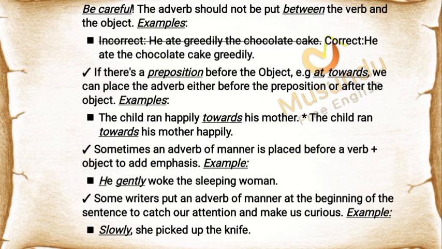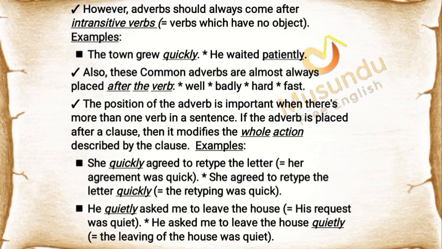Sometimes an adverb of manner is placed before a verb plus object to add emphasis. Example: he gently woke the sleeping woman. Some writers put an adverb of manner at the beginning of the sentence to catch our attention and make us curious. Example: slowly, she picked up the knife. However, adverbs should always come after intransitive verbs, verbs which have no object. Examples: the town grew quickly. He waited patiently.